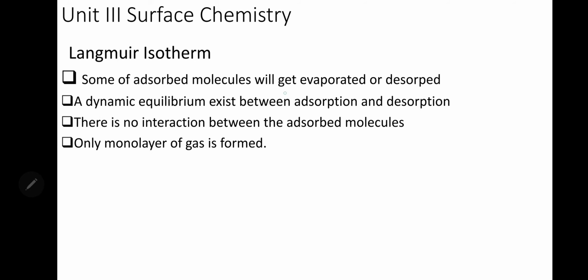Some of the adsorbed molecules will get evaporated. For example, if you take this as the solid and a gas is adsorbed here, this gas also has a chance to go out. That is what is known as desorption. So an adsorbed molecule need not stay stuck there, it can come out also.